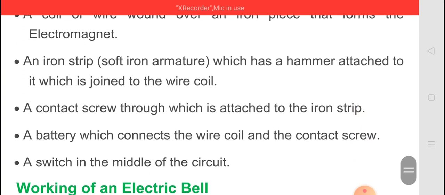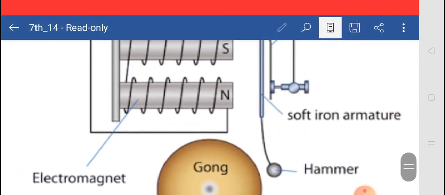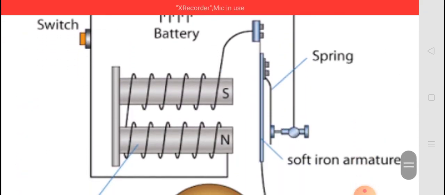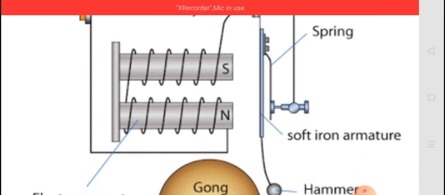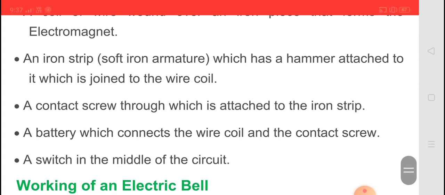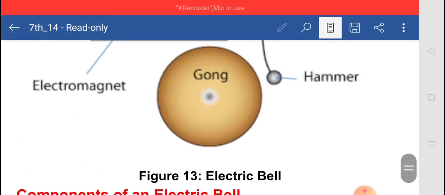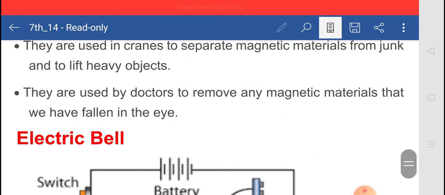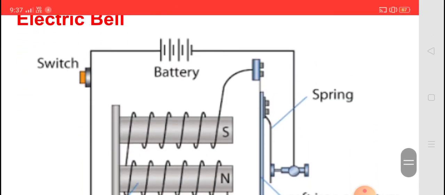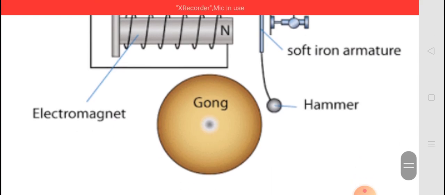Then after, the contact screw which is attached to the iron strip. This is the contact screw below the spring. Then after, a battery which connects the wire coil and the contact screw. Then after, a switch in the middle of the circuit. So all the components in the circuit are given here: a switch, battery, spring, electromagnet, hammer and soft iron armature.